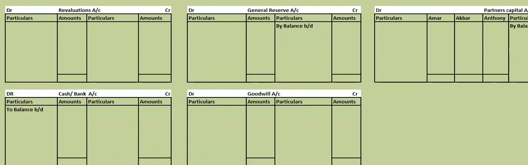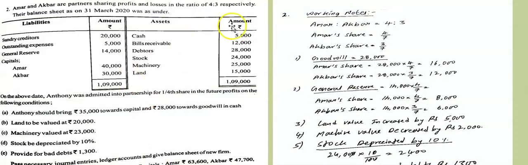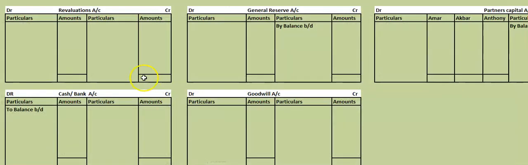From the given question, if you see, cash balance is given. How much is the cash balance given? 5,000. This is the opening balance of cash. Opening balance of general reserve, opening balance of old partners, you have to take. First we will take cash balance. Cash is asset, no? Asset always starts from which side? Debit side. How much is the balance given? 5,000. Then general reserve, how much is the balance given here? 14,000. These are the opening balances.